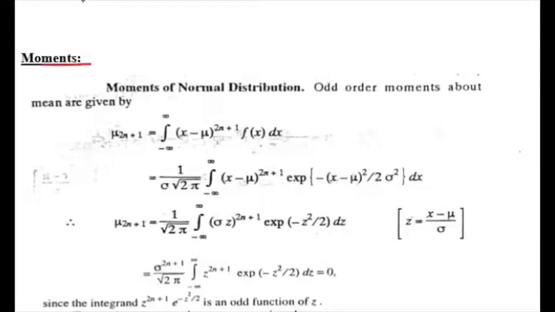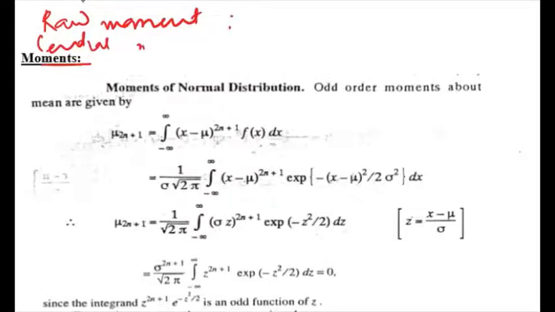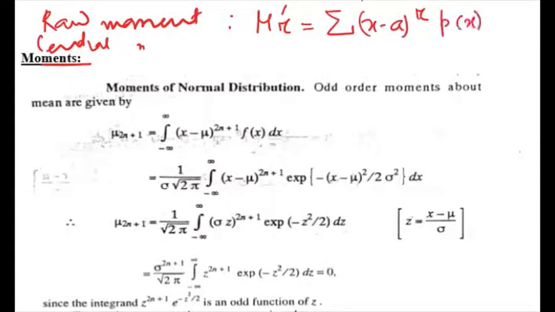Moments. So we have two different kinds of moments. One is called the raw moment and the other one is called the central moment. The formula for raw moment is, say, mu r dash is the raw moments. For a discrete distribution, it is the summation of (x minus a) to the power r into p(x), which is called the rth raw moment about the point A.